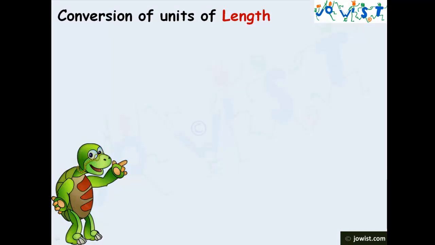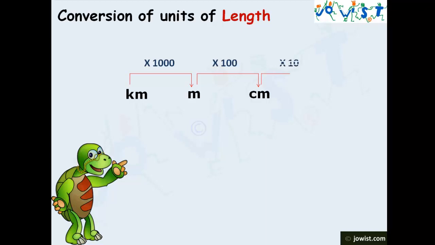Conversion of units of length. Refreshing the previous slides. 1 kilometer is equal to 1000 meter and 1 meter is equal to 100 centimeter and 1 centimeter is equal to 10 millimeter. So if we need to convert kilometer to meter, we need to multiply by 1000. Again, if we need to convert from meter to centimeter, we need to multiply by 100. If we need to convert from centimeter to millimeter, we need to multiply by 10.